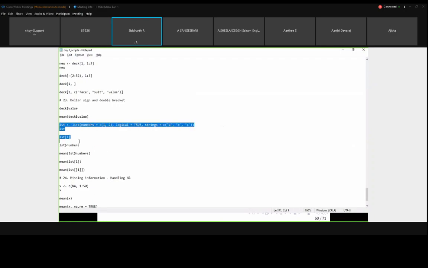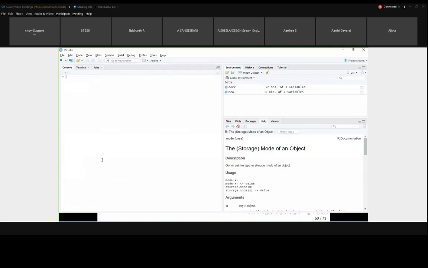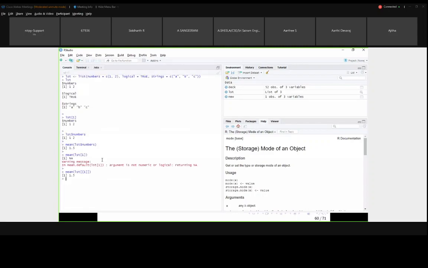So, the list. The list I have created here has numbers first, 1 comma 2, the next one is a logical TRUE, and the next one is a string with a b c.